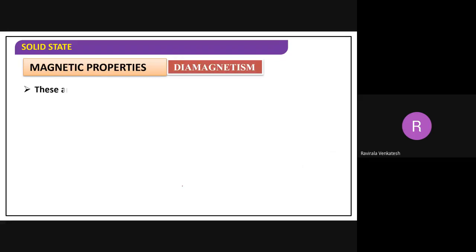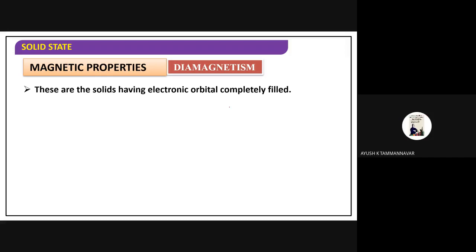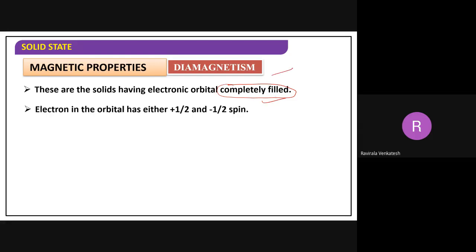Next, diamagnetism. Now, you already know this one. What is the condition to exhibit diamagnetism? There must be no unpaired electrons, completely filled, no unpaired electron. Then they can show diamagnetism.